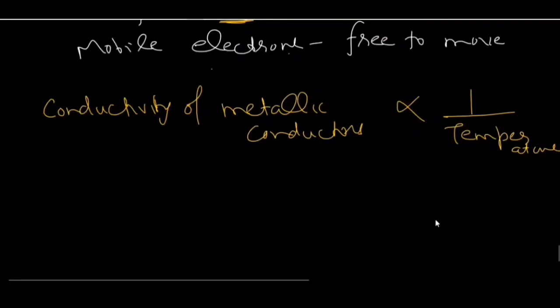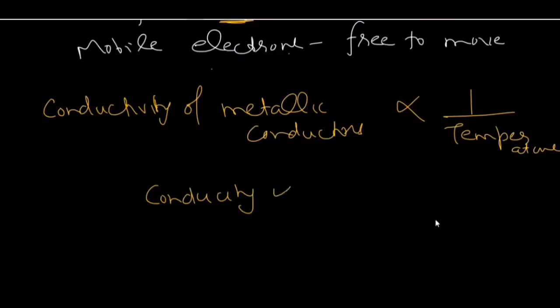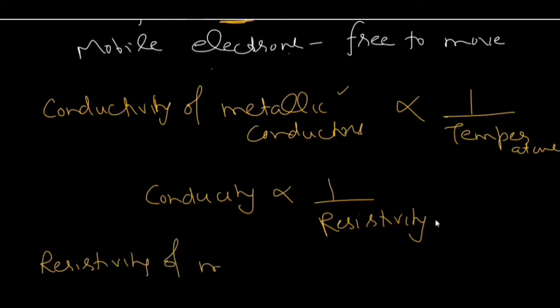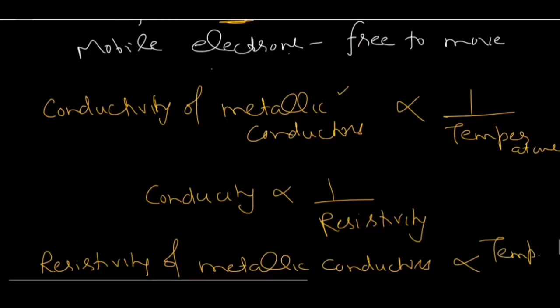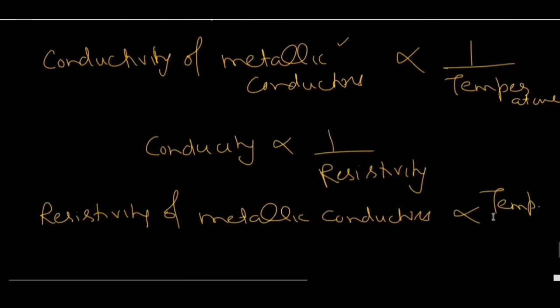And we know conductivity and resistivity, these two are opposite things. They are reciprocal, so they are inversely proportional. So if conductivity will increase, then resistivity will decrease. So in case of metallic conductors, conductivity is inversely proportional to temperature, so resistivity will be directly proportional. So resistivity of metallic conductors is directly proportional to temperature. So if we raise the temperature, then the resistivity of metallic conductors will increase and conductivity will decrease.